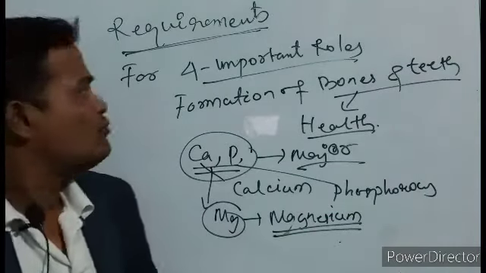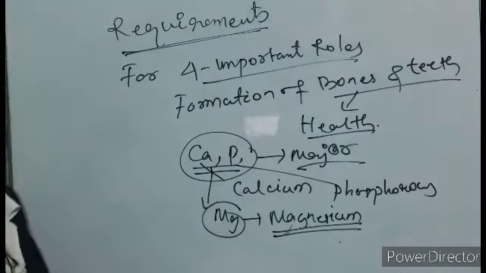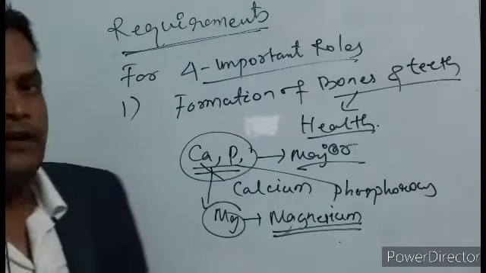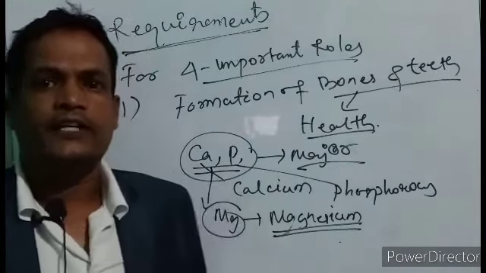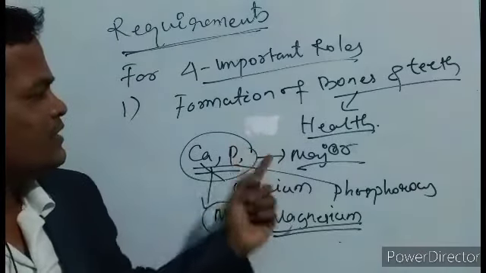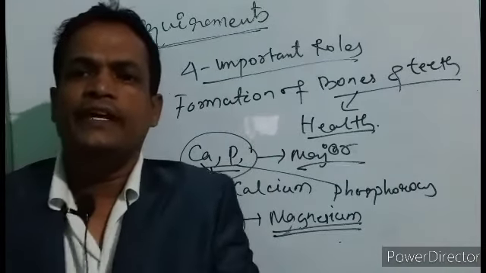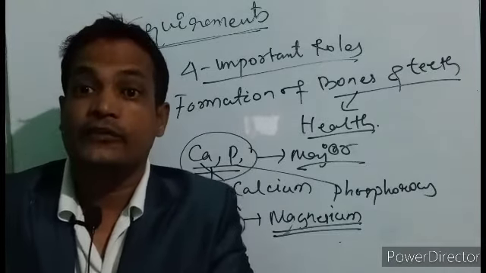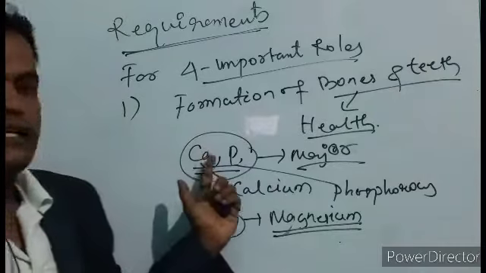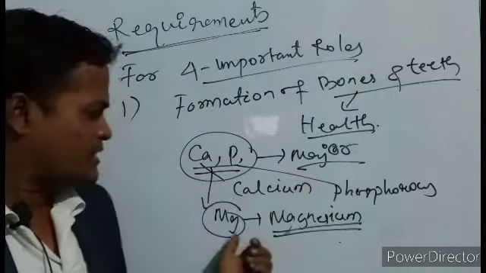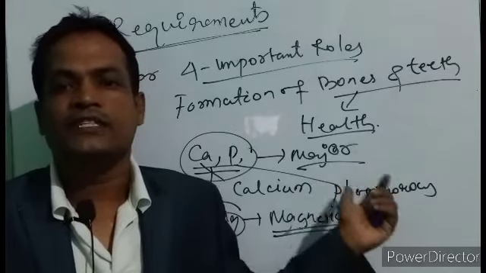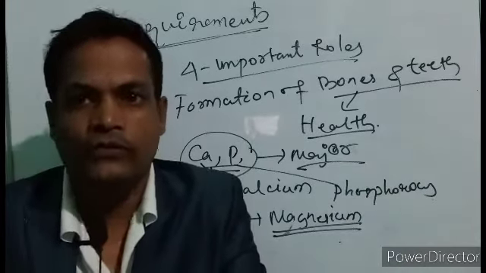So friends, out of the 4 important roles, number 1 is the function, formation and health of bone, for which these mineral nutrients are required. Calcium and phosphorus are the major ones, and to some extent magnesium also plays an important role in the function, formation, and health of bone. Is it right?